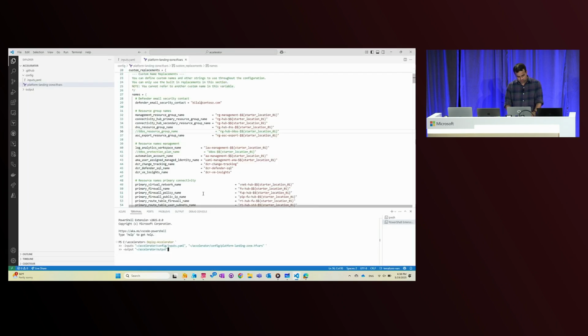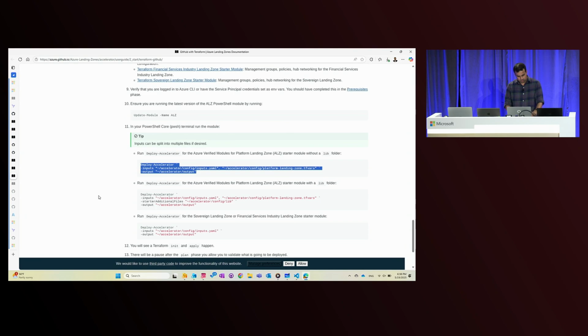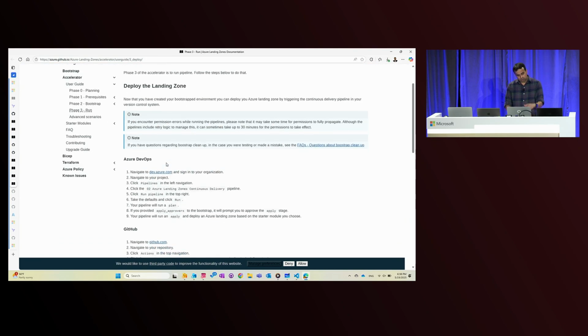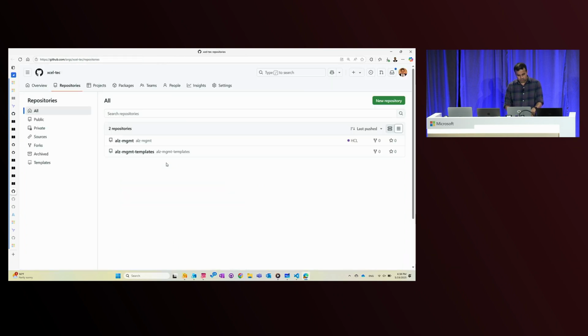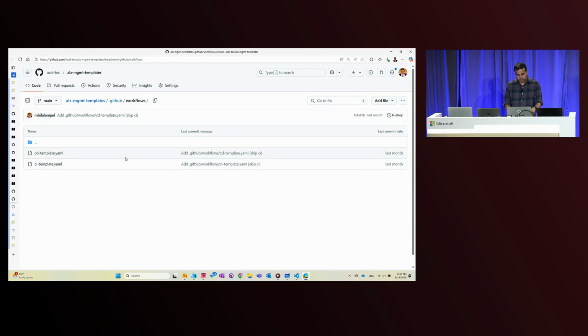And the way I can show you that is, so we'll come to run in a bit. Let me take you to my GitHub organization. So I'm in my GitHub organization. Once I run that command that I showed you on Visual Studio, you'll see a couple of repos created here. One of the repos, the ALZ management template repos, has my CI/CD template files. So these are the continuous integration, continuous delivery, GitHub action files that are being used.